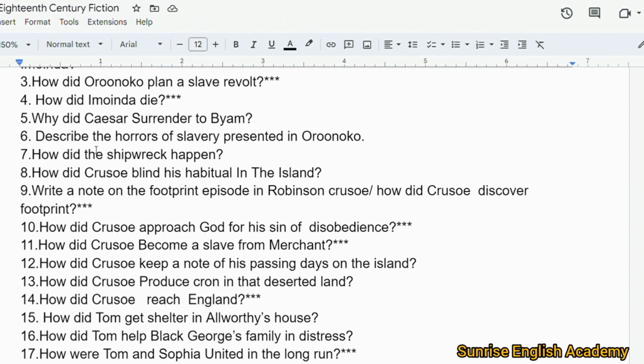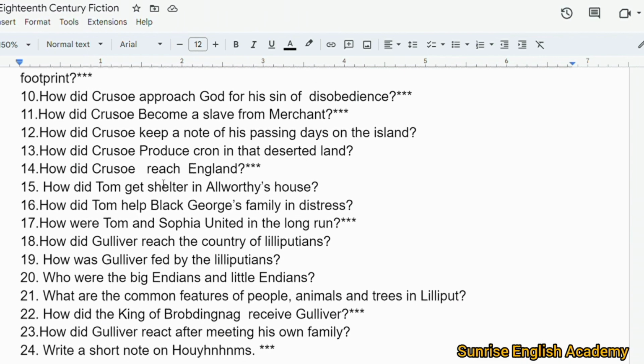6. Describe the horrors of slavery presented in Orinoco. 7. How did the shipwreck happen? 8. How did Crusoe blind his habitual in the island? 9. Write a note on the footprint episode in Robinson Crusoe. How did Crusoe discover the footprint? 10. How did Crusoe approach God for his sin of disobedience?